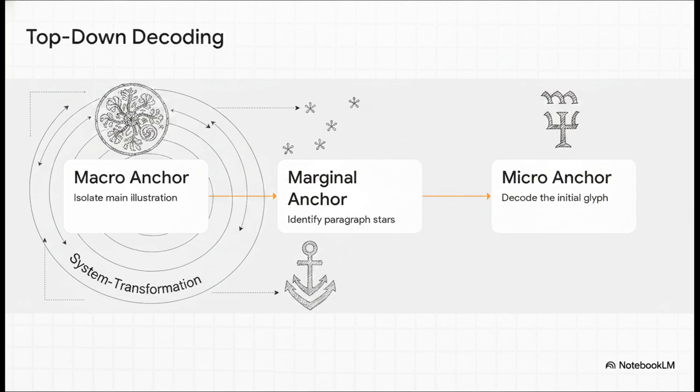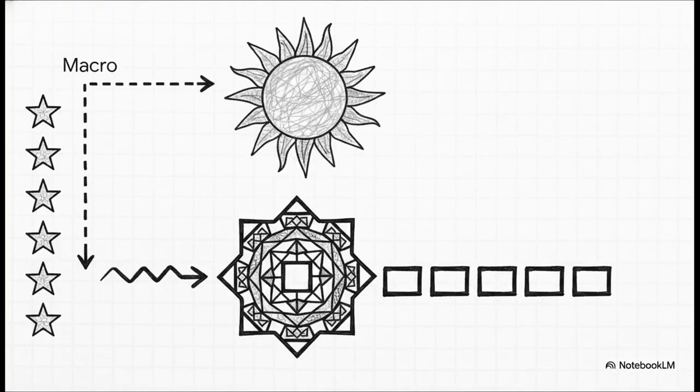To accurately decode these blossom text chains, you have to follow a precise, top-down mechanism. Stage 1, isolate the macro anchor. Stage 2, identify marginal anchors. And Stage 3, decode the micro-initial glyph. Let's break that down. First up, the macro anchor. This is the dominant main illustration on the page. It's not just a pretty picture, it's the master switch. If you're in the botany section, an archic glyph means an organic plant part. But the second you turn to a page with an astrological diagram, that macro anchor shifts your active mental dictionary. Now, that exact same archic glyph means a temporal phase, like a phase of the moon.